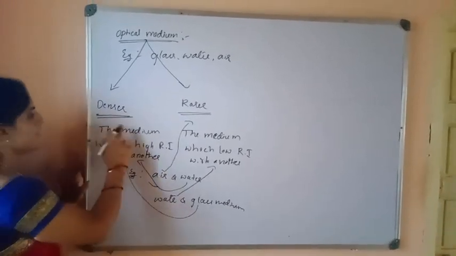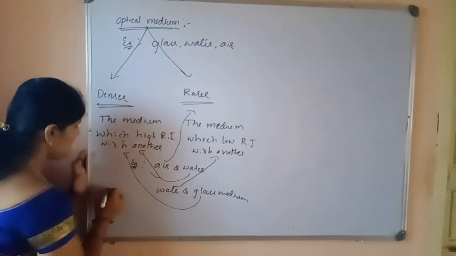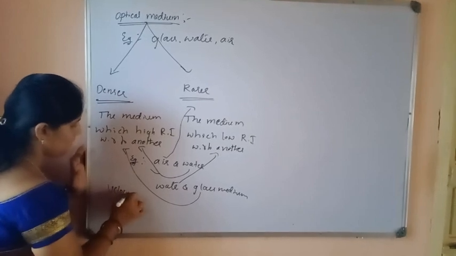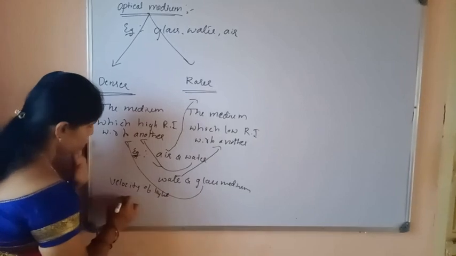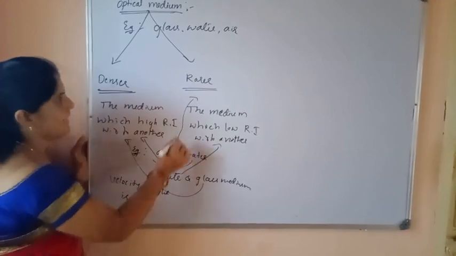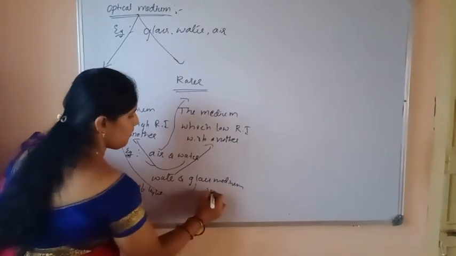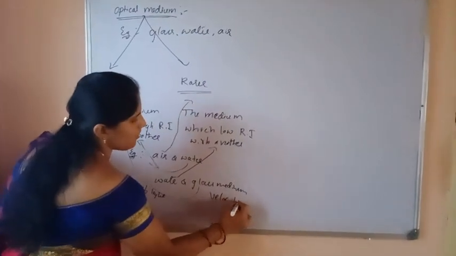Okay. In denser medium, the velocity of light is low. In rarer medium, the velocity of light is high.